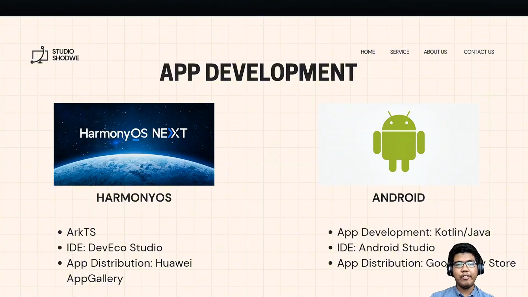And from the Android side of things, they have two major programming languages, Kotlin and Java. Google has officially declared that Kotlin is their preferred language for Android app development. Kotlin is a modern, concise, and safer language that is fully interoperable with Java, making it easy for developers to transition. Their IDE is using